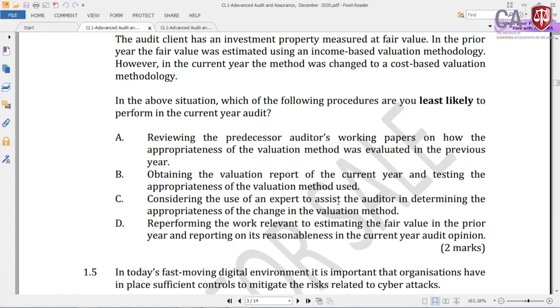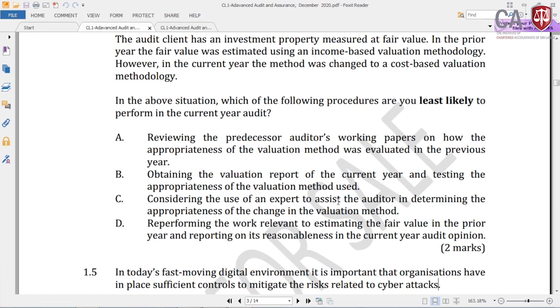Reperforming the work relevant to estimating the fair value in the prior year and reporting on its reasonableness in the current year audit opinion. So it is not something we deal with, because previous year audit was done by another practicing chartered accountant using the Sri Lanka auditing standards, and he has given an audit report.